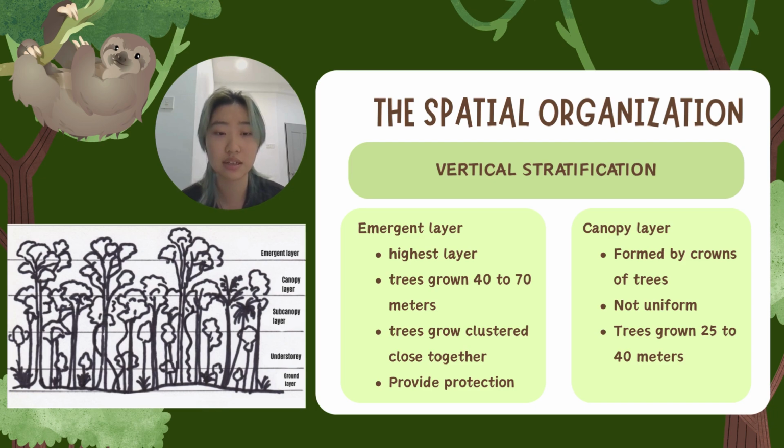Next is the canopy layer, which is made by the tops of trees. These trees are a bit shorter, around 25 to 40 meters tall. The canopy is not always the same. It has gaps and different heights, but it still covers much of the forest and gives shade to the lower layers.